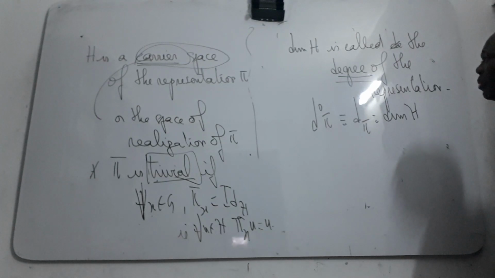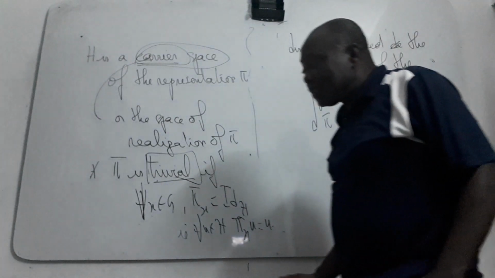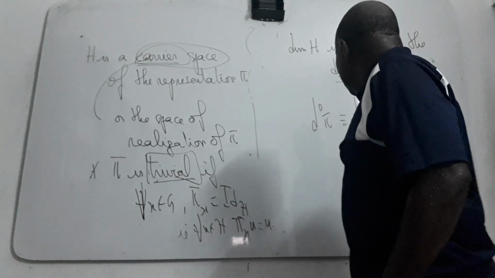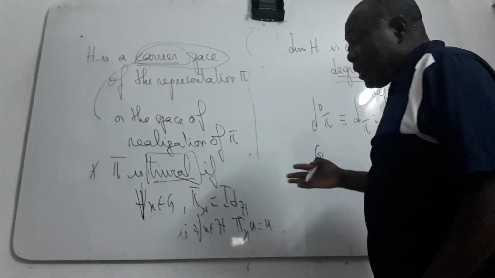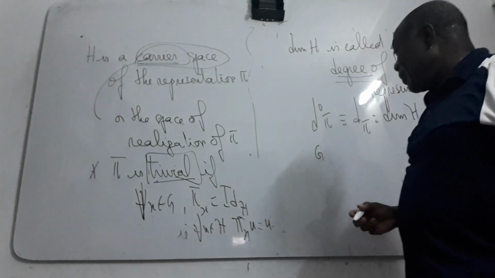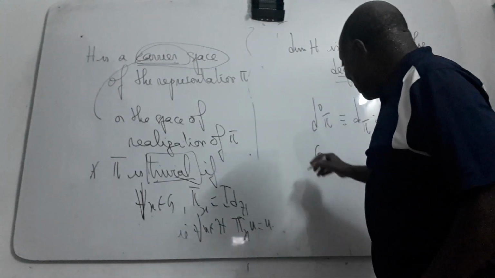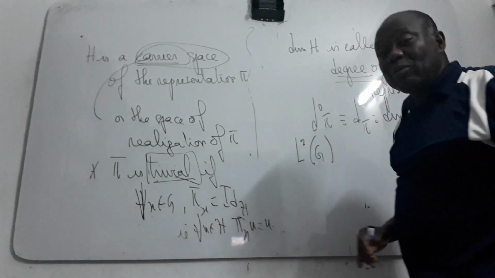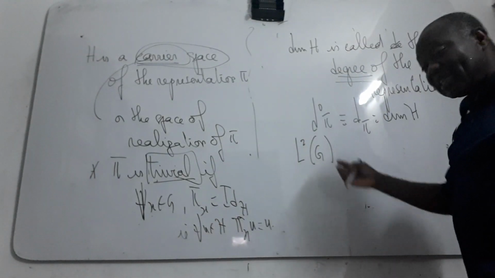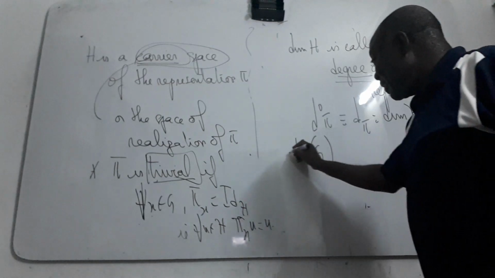Now I'll give you an example of a representation. Let's suppose that G is a locally compact group. I'll take the space of square integrable functions on G. This is a Hilbert space.